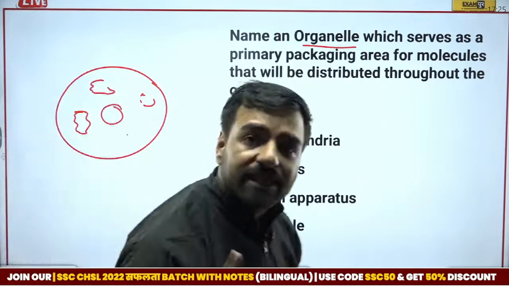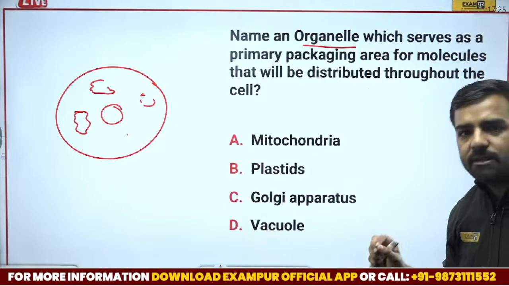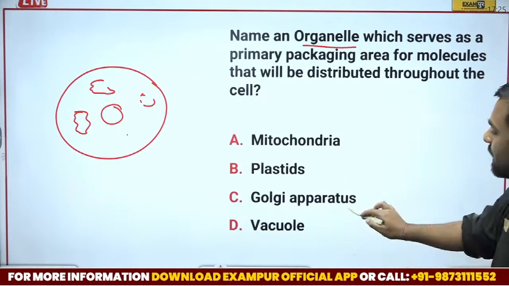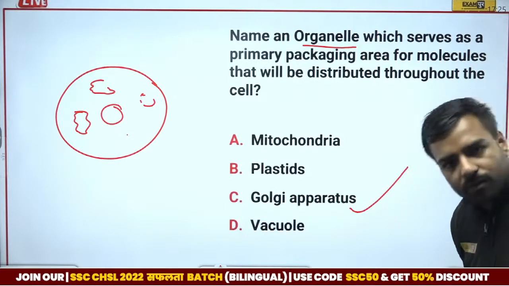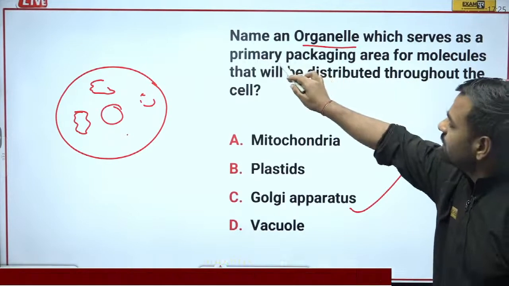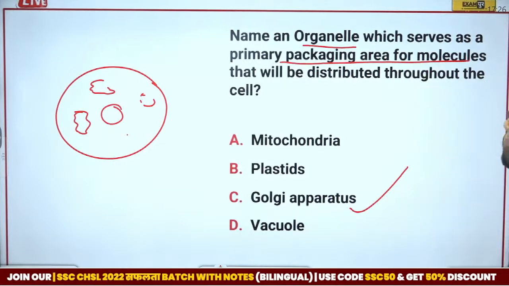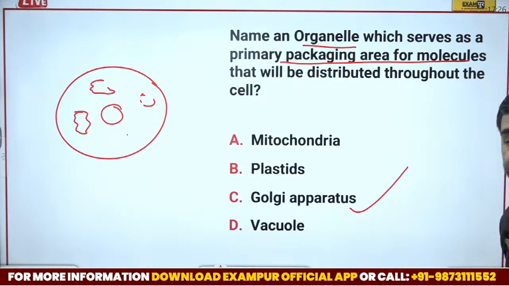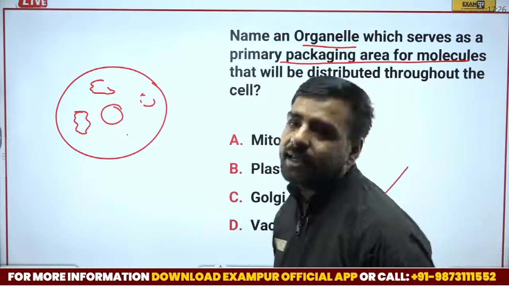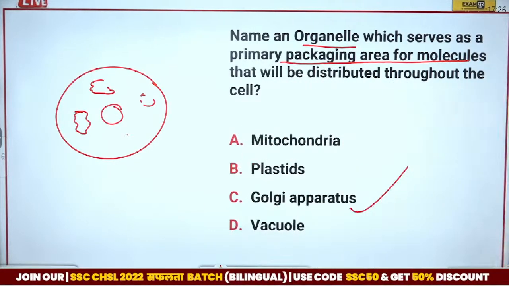It helps in the transportation. And what can be the answer? The correct answer is going to be Golgi apparatus. Please remember, if it is asked for the transportation purpose, Golgi apparatus is going to be the correct answer. Whenever they are asking what part is serving as a primary packaging area for the molecules that will be distributed throughout the cell, that again will be Golgi apparatus. As simple as that. So yes, the correct answer is going to be option number C.